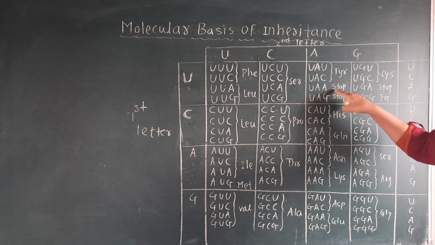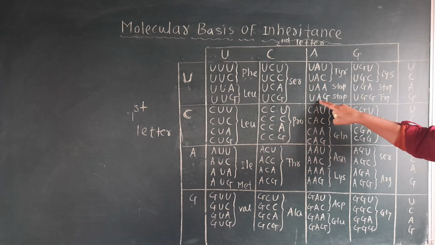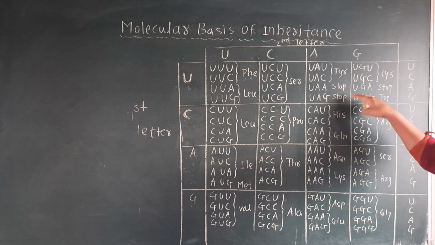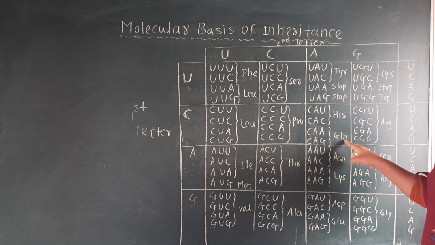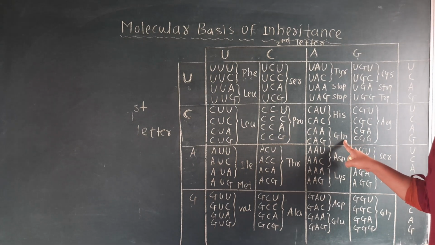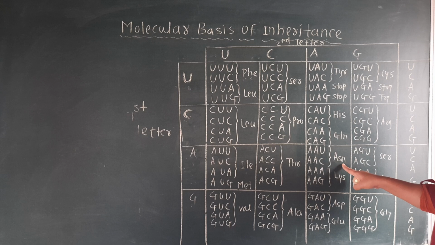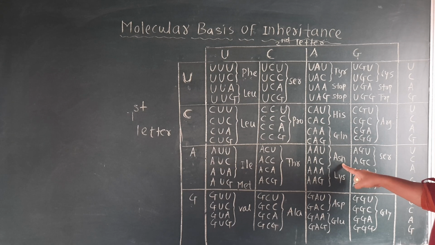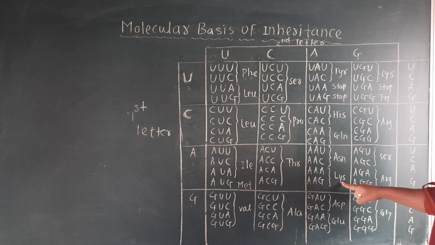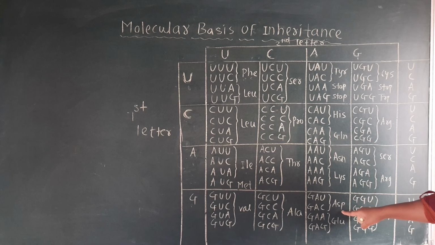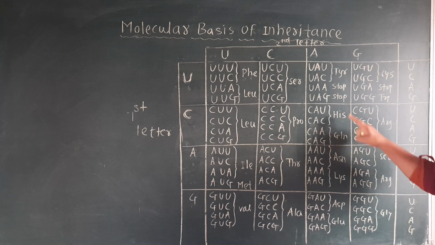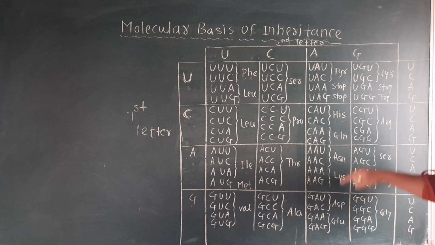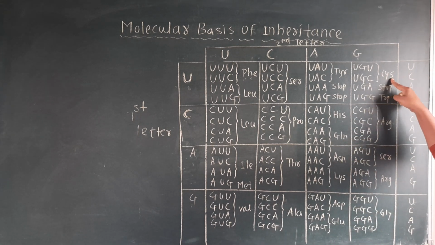See here, UAA, we have just seen stop codon, UAG stop codon, so here stop is given. HIS histidine, GLN glutamine, ASN asparagine, LYS lysine, ASP aspartic acid, GLU glutamic acid, this is glutamine, this is glutamic acid, CYS cysteine, and again UGA is the stop codon.